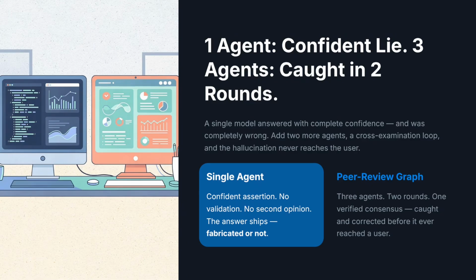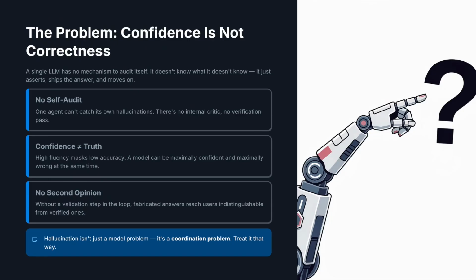One agent gave me a confident answer that was completely made up. 3 agents code the same Y in 2 rounds, and the fix is just a loop. You know that feeling when an agent answers so confidently you just trust it. That's the trap. A single model has no idea when it's wrong. It just asserts, ships the answer and moves on. So today we stop treating hallucination like a model problem and start treating it like a coordination one.